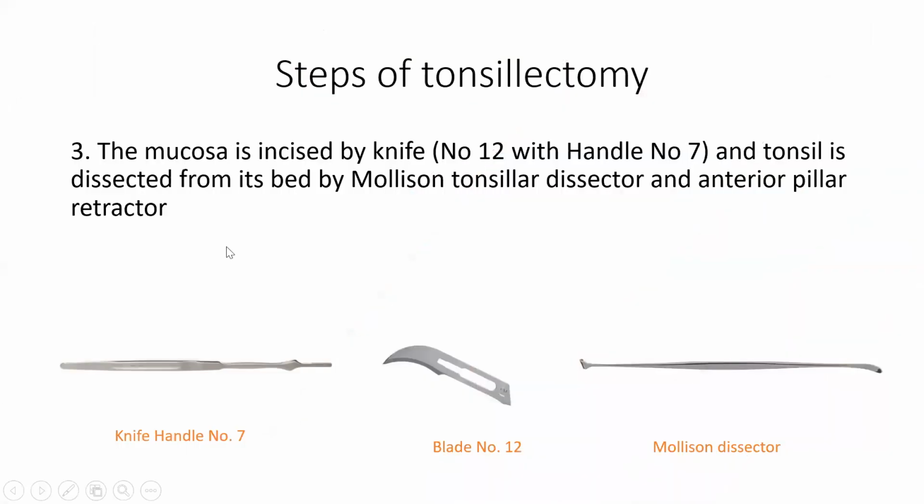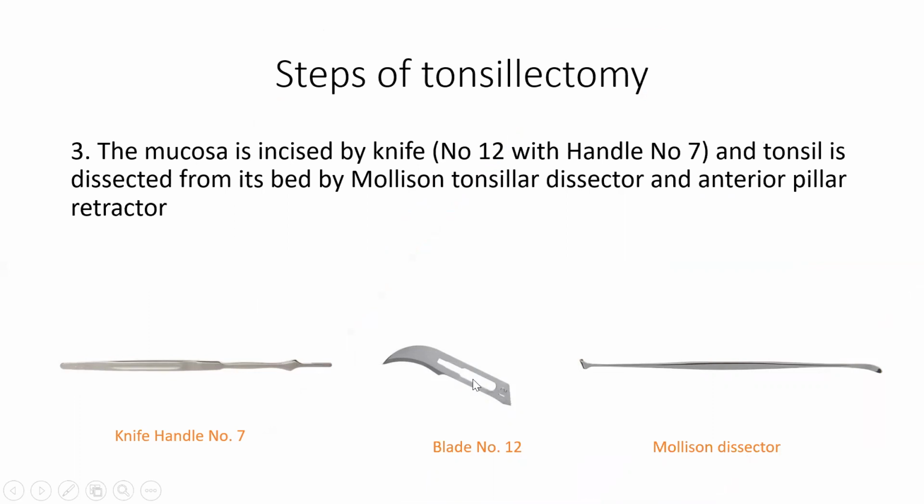Now we saw in the previous slide, we pull the tonsil medially, and then the mucosa at the junction of the tonsil and the anterior pillar is incised by a knife. Here we always use a knife with knife handle number 7, because it is longer and can easily reach the tonsil in the oral cavity.